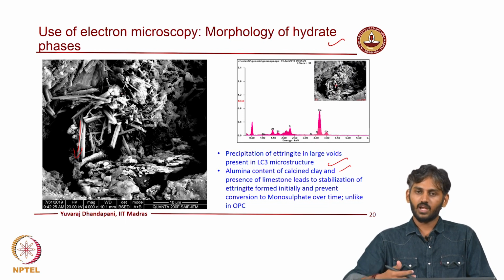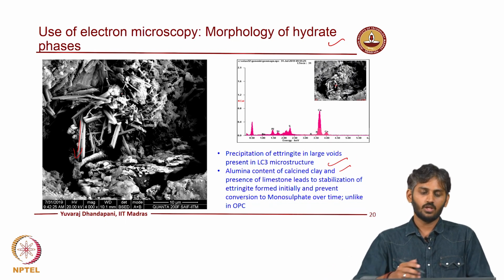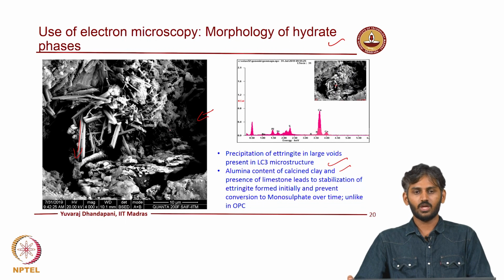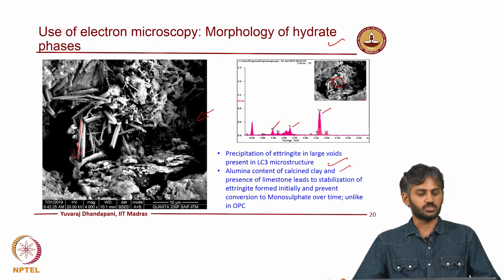When ettringite is formed at later ages, it tends to precipitate where there is free space. Because you have a large void in these conditions, you tend to form a chunk of ettringite. Similarly, there are also theories which suggest that there will be deposits of portlandite just along the interfacial transition zone of your aggregate and cement. To confirm ettringite, you can simply do an EDAX at one of these needles, and it confirms calcium, sulfur and alumina, which confirms that it is the ettringite phase which is present.